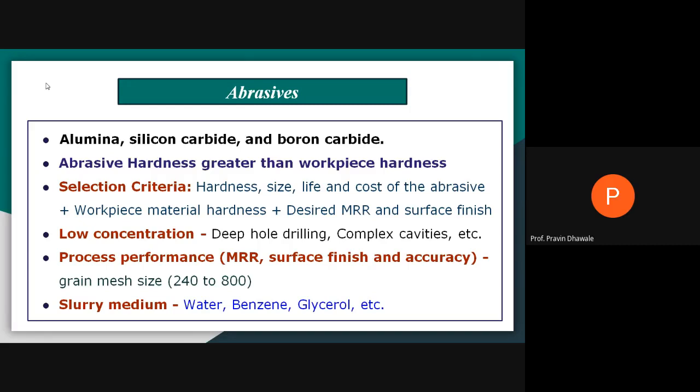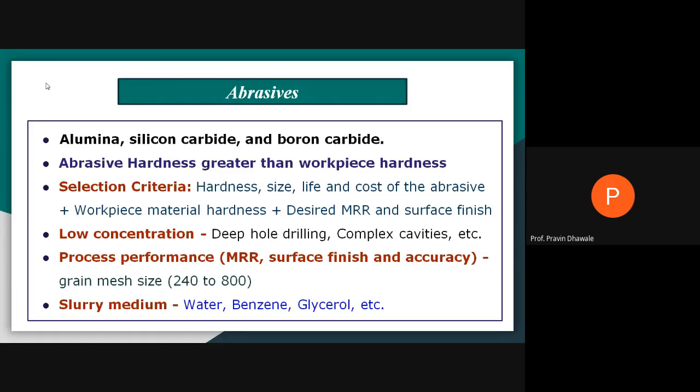The selection criteria of the abrasive depend on what hardness is required, what surface finish you require, and accordingly the size of the abrasive particle. Also the cost of the abrasive particle and its life are important.